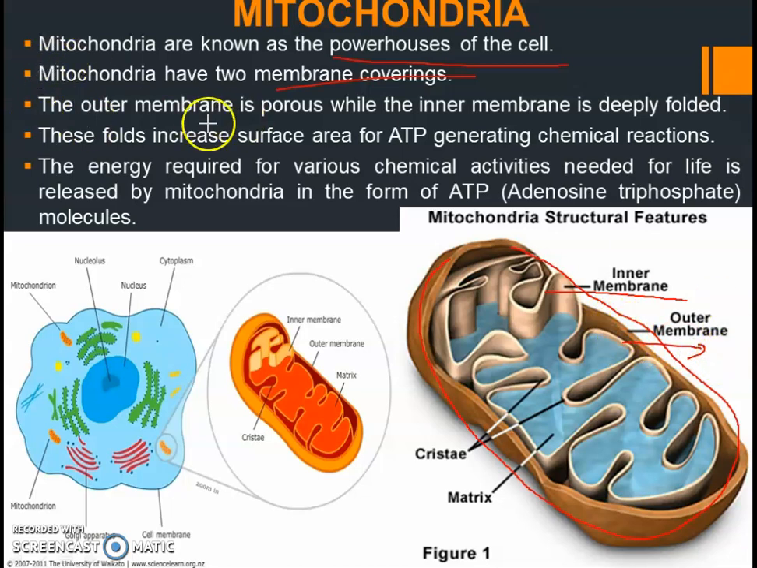Okay, and how is the outer membrane? The outer membrane is porous. It means that it will have many holes in them. Outer membrane will have many holes in them. So they are called as porous, while the inner membrane is deeply folded. You can see many folds. Can't you see the folds inside, I mean inside the plasma membrane, sorry, inside the mitochondria.